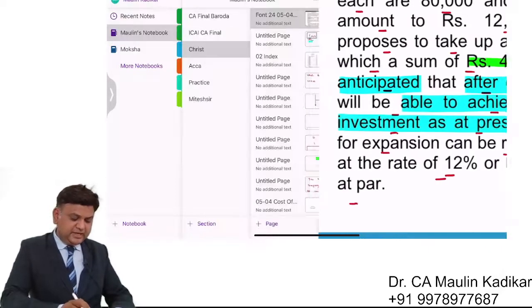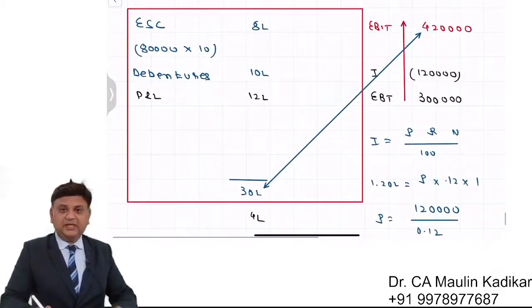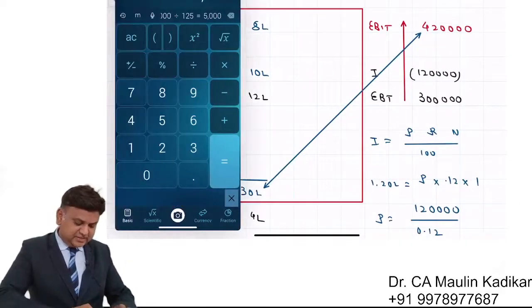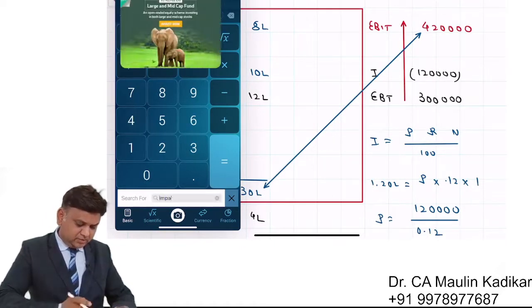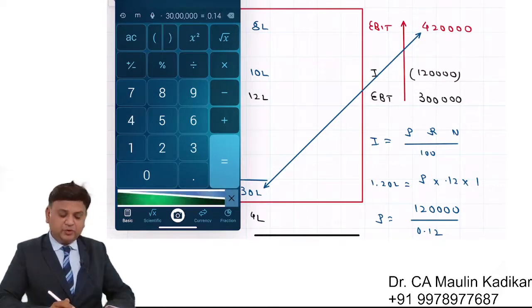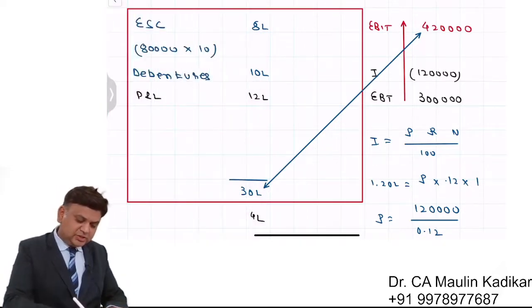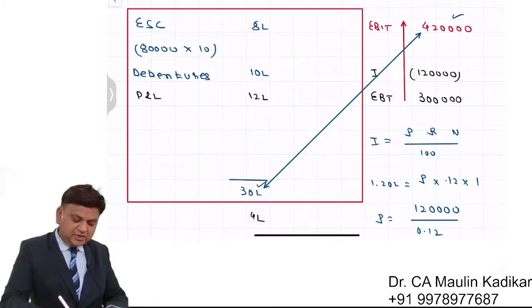So what is the rate at which you are earning right now? 4,20,000 divided by 30 lakhs comes to 14 percentage. This is what you are earning right now on an investment of rupees 30 lakhs, which means your rate of earning is 14 percentage.